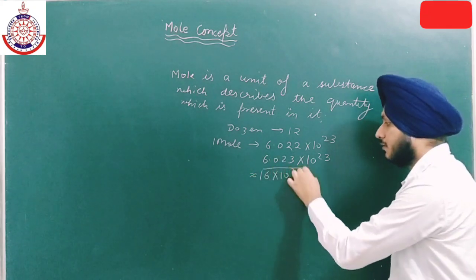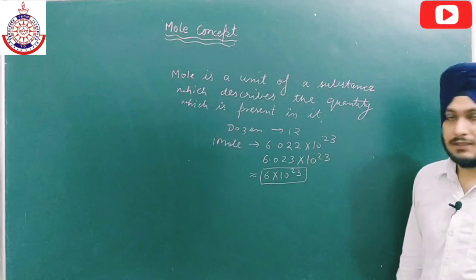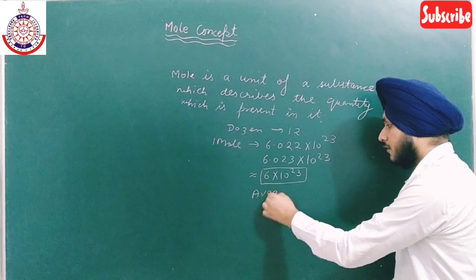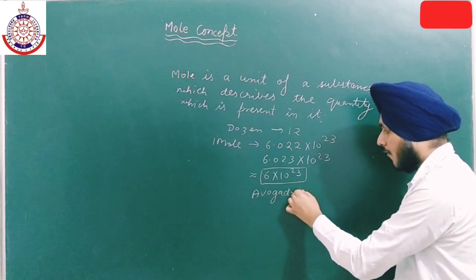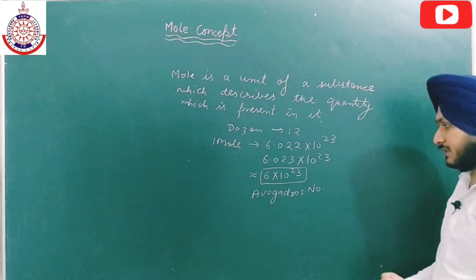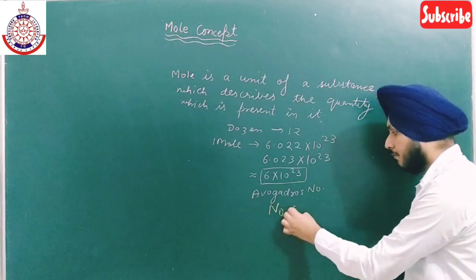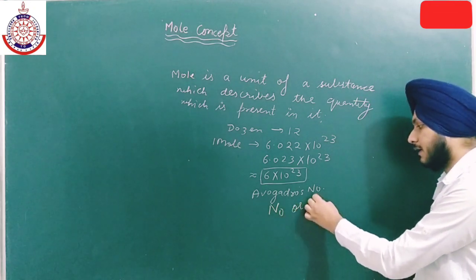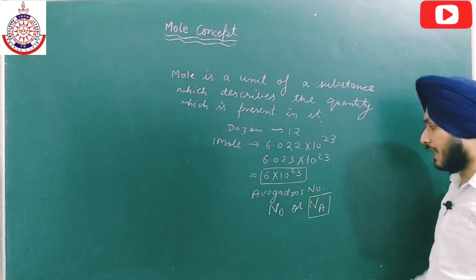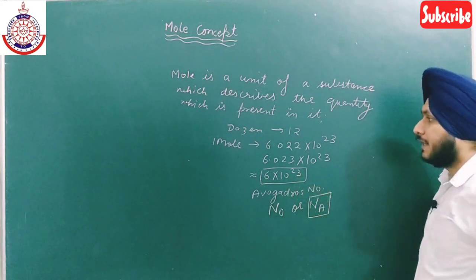Okay, so we can also use 6 × 10^23, and this number is known as Avogadro's number. In some books it is denoted by N0, but we will denote it by NA. A represents Avogadro, N represents number, so we represent this number by NA.